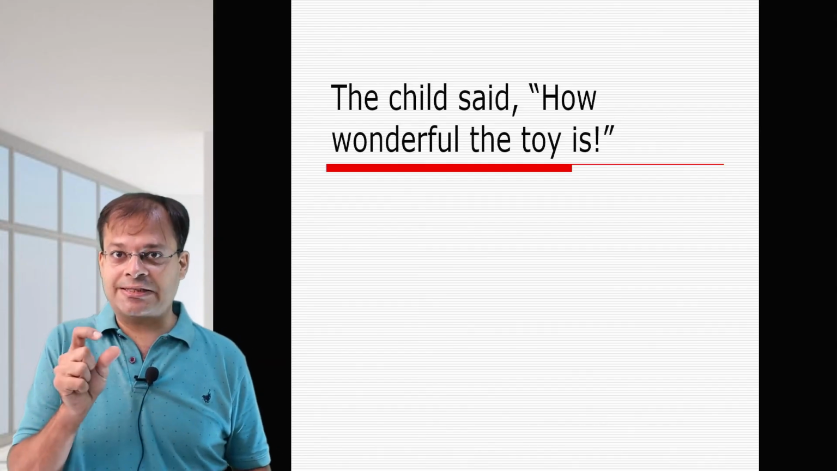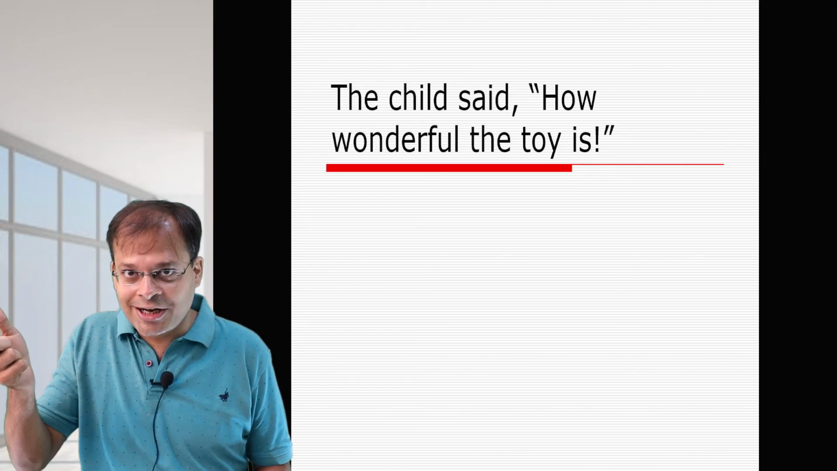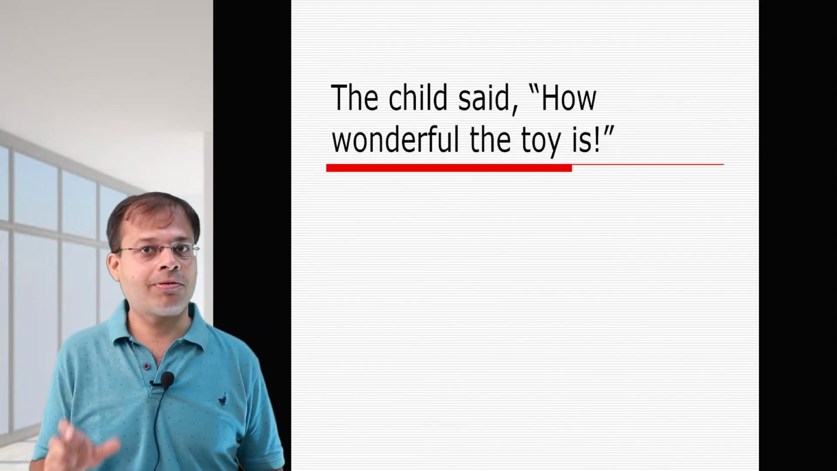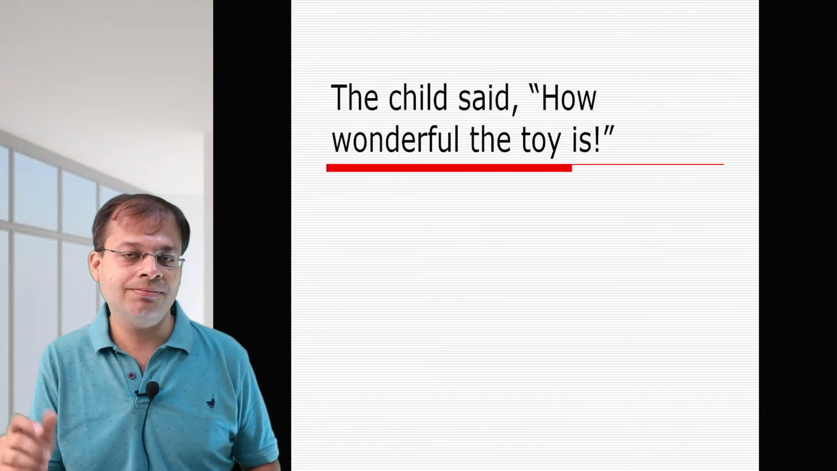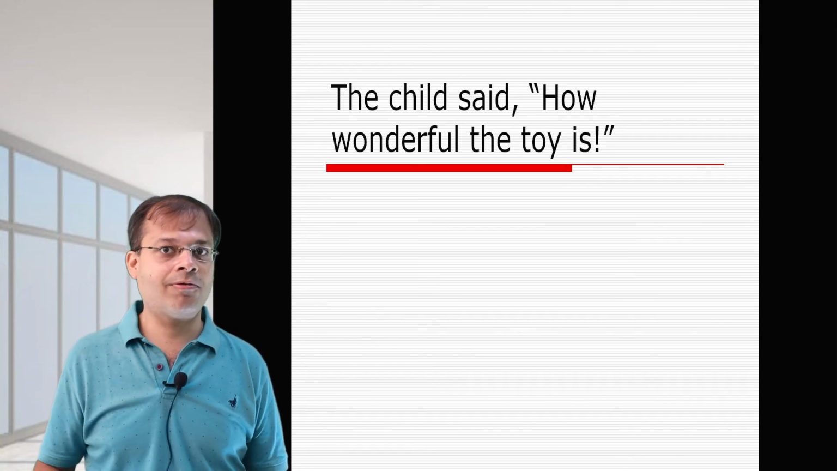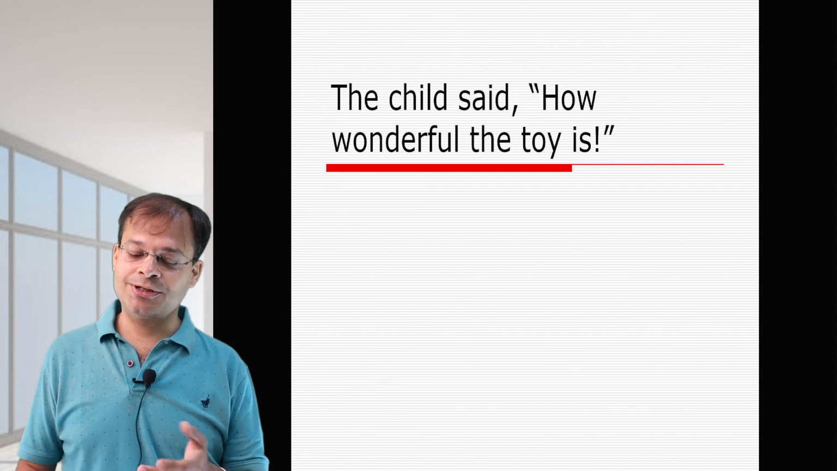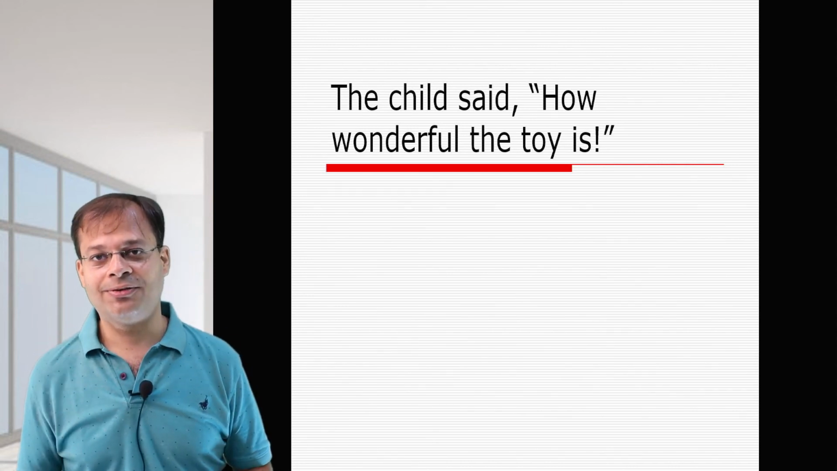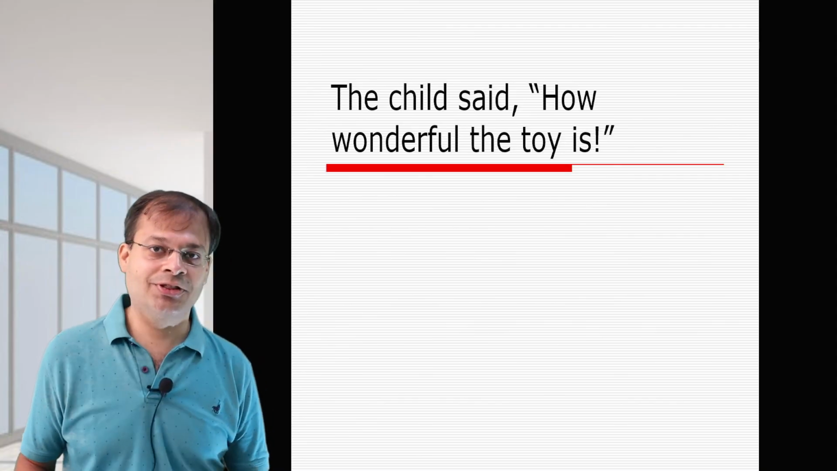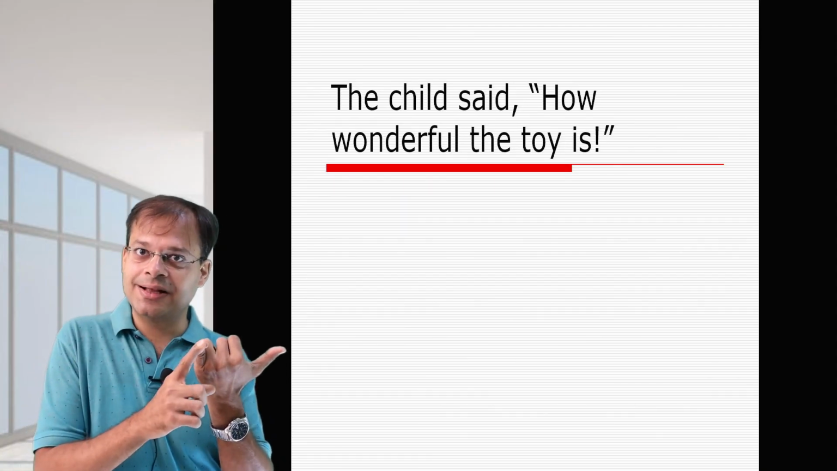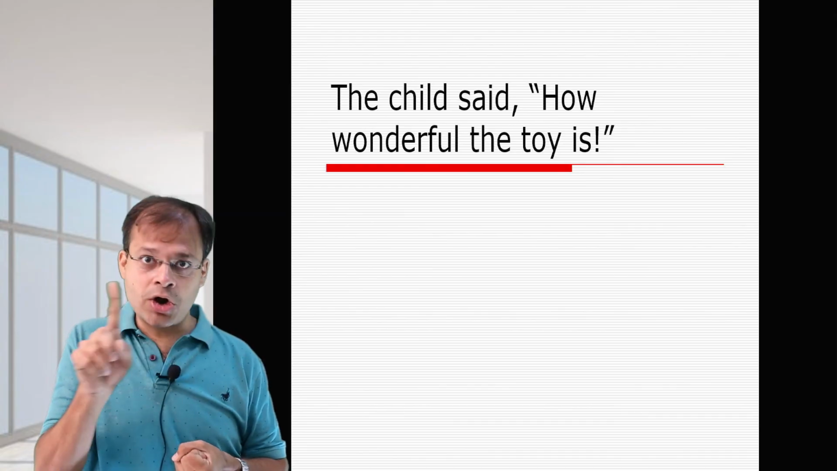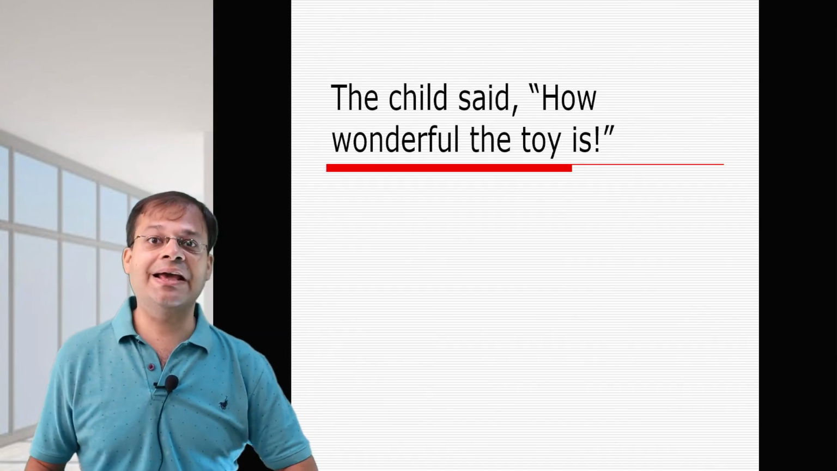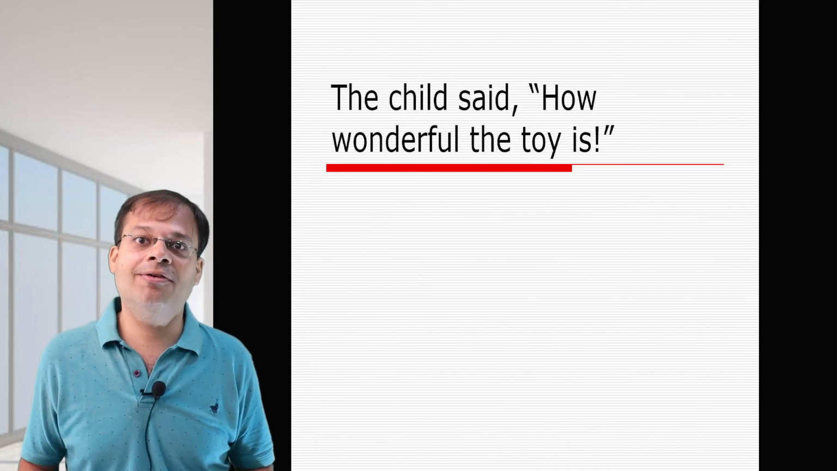So first change exclamatory sentence into a normal statement and make it a past tense. Like how wonderful the toy is. Normal statement will be the toy is wonderful. In past tense, the toy was wonderful. So this will change to the child exclaimed that the toy was wonderful. Here you are going to use that. So that is used with assertive sentence and exclamatory sentence, but not with interrogative and imperative sentence. The child exclaimed that the toy was wonderful.